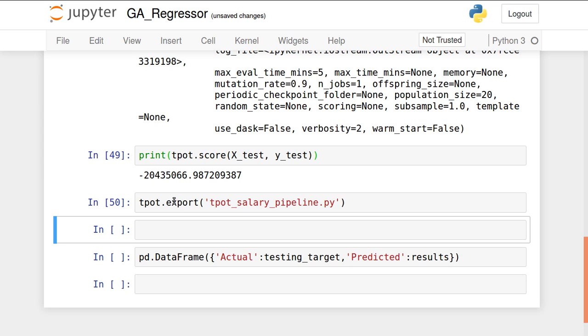What I am doing here is exporting this whole program, this method, into the file tpot_salary_pipeline.py. With the help of this, I will now be solving the problem for this data set.